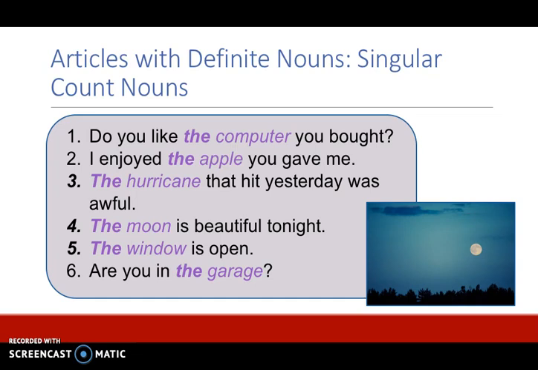Number 5, the window is open. So this is also based on the context. If you're in a room with one window, you can say the window is open. If there's only one window, both the listener and the speaker know which window you're talking about. Number 6, are you in the garage? So also in the context of a house, there's only one garage. So that garage is definite. The listener and the speaker both know which garage we're talking about. We're not talking about someone else's garage.